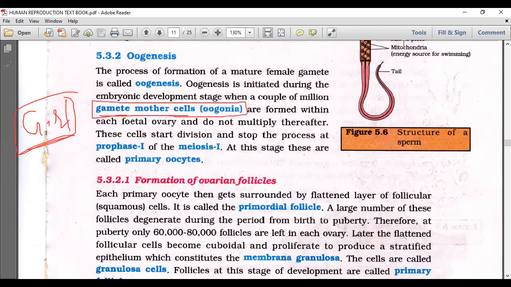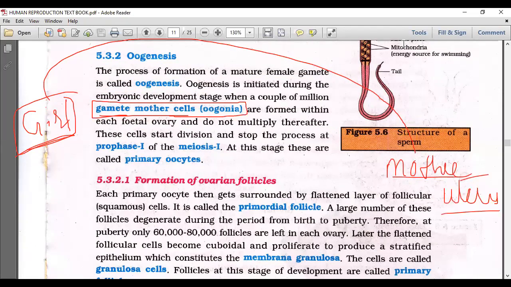When she is in the mother's uterus, developing as a fetus, that means during embryonic development we are talking.